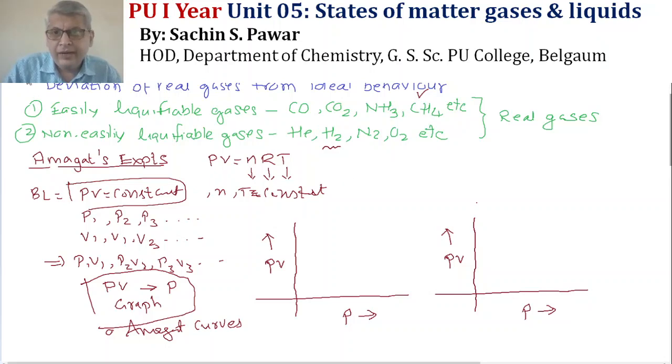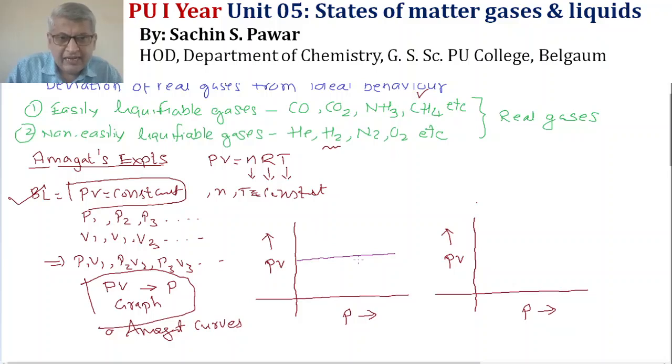Before I take any gas here, if Boyle's law is correct, then at all conditions of temperature and pressure, whatever the pressure may be, PV is constant, meaning P1V1, P2V2, P3V3 should be constant. So, for ideal gas behavior I should get a graph like this, that is, PV should not change with pressure.